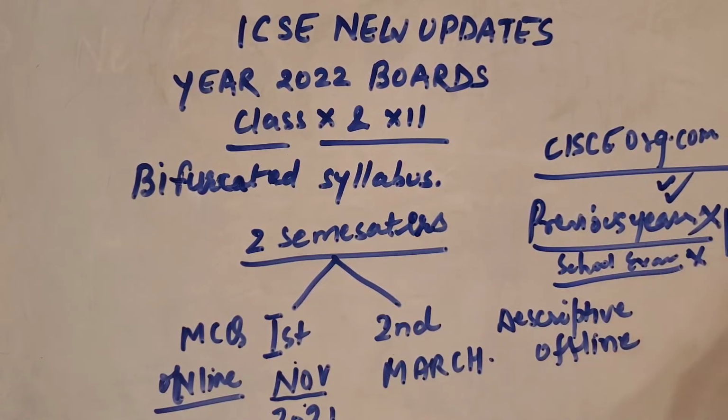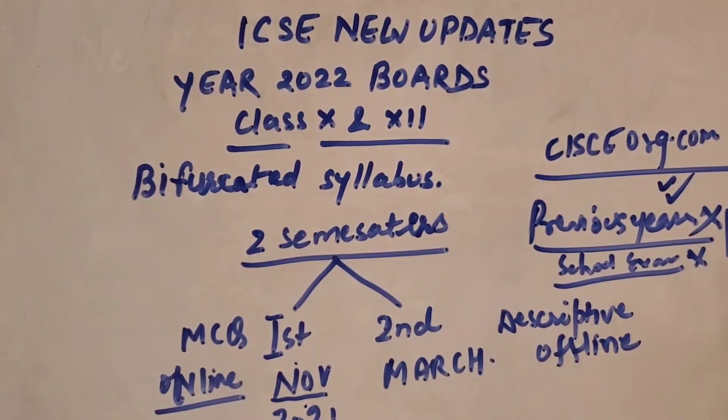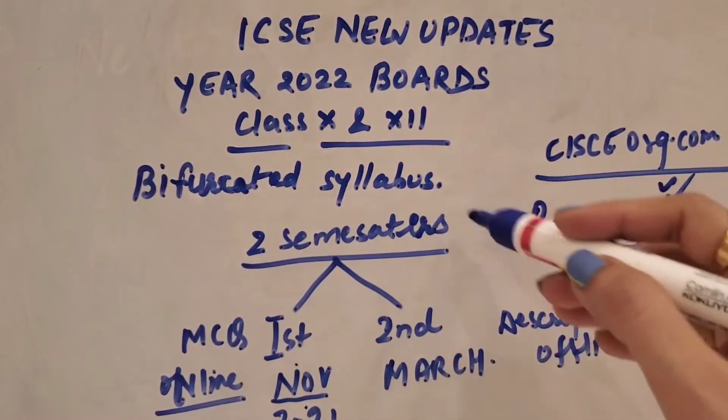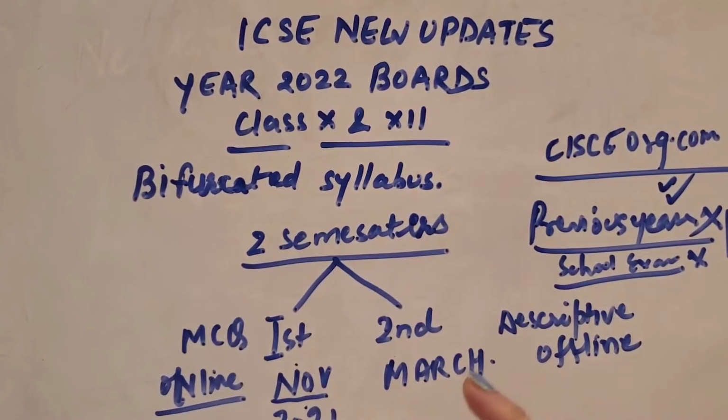They are not going to ask for these marks, because in 2021 the results were very messy and very difficult for ICSE to compile. So they decided on this pattern of two semesters. The first will be in November 2021, the second in the month of March 2022. So this will be the final.